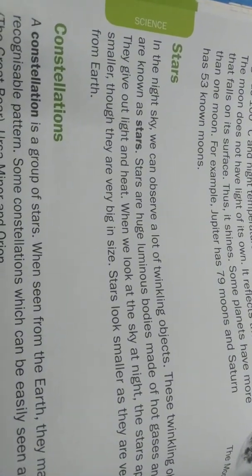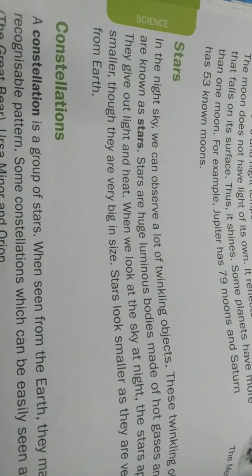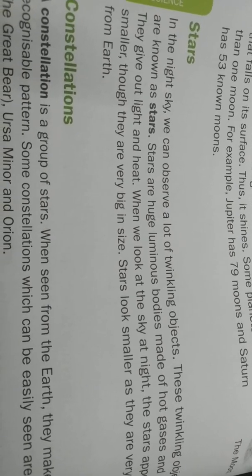So remember this point, it is very important. Take the pencil and underline it. Next, stars. In the night sky, we can observe a lot of twinkling objects. These twinkling objects are known as stars.